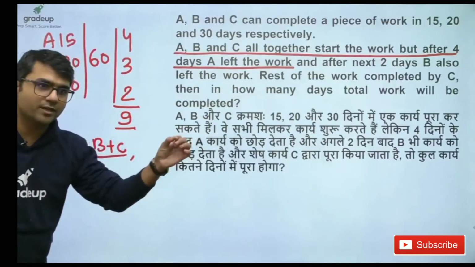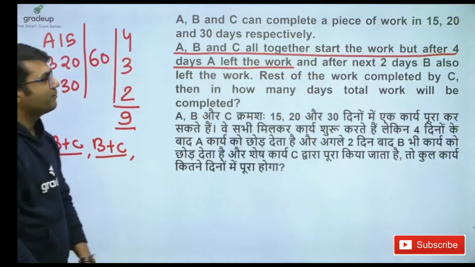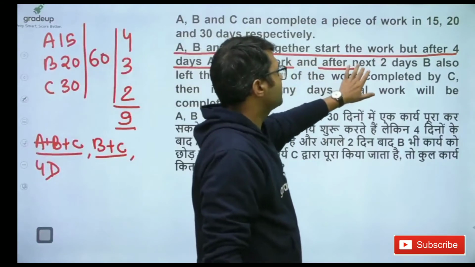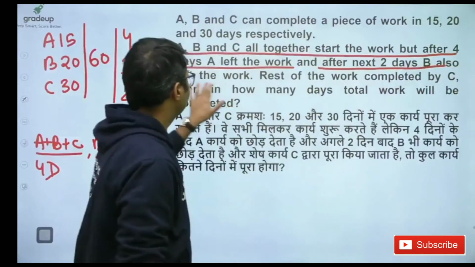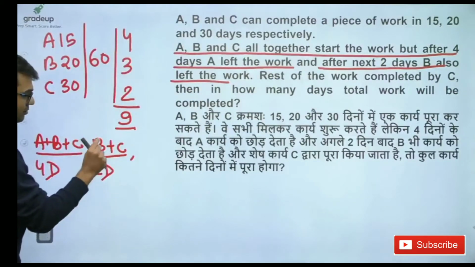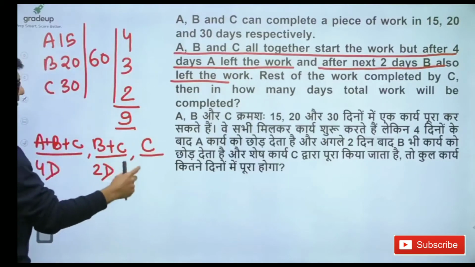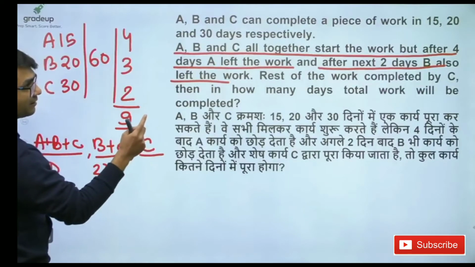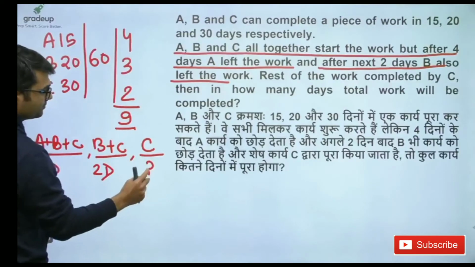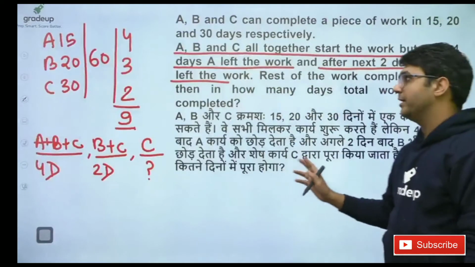That means up to 4 days they all worked together. And after the next 2 days B also left the work, so C is left and C completed the rest of the work. We need to find out the total time taken by them.